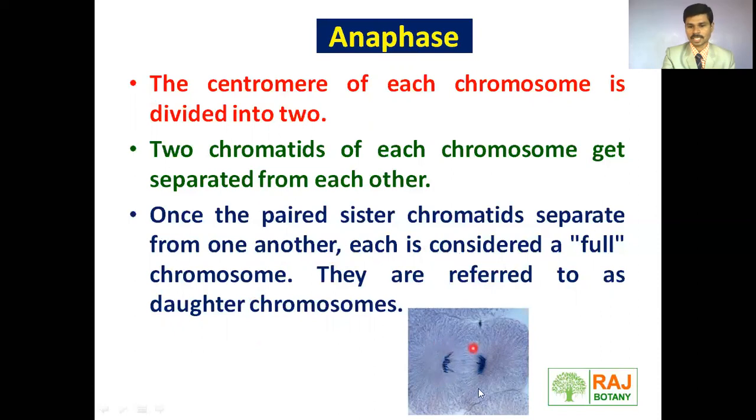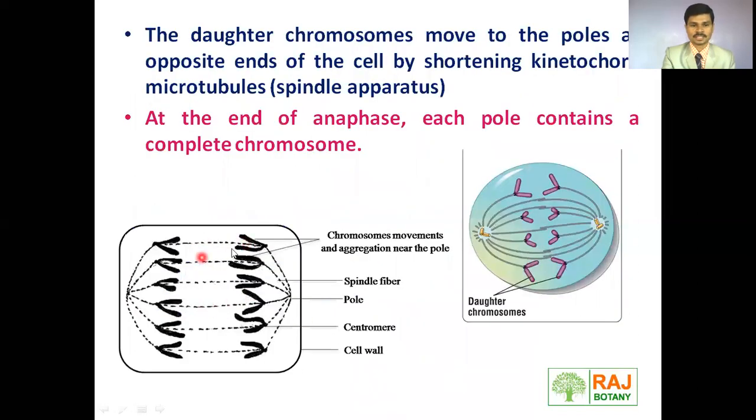Here is the actual picture of anaphase, and this is a diagram of a plant cell in which anaphase takes place, and this is a diagram of the animal cell. The daughter chromosomes move to the poles at the opposite ends. These are the daughter chromosomes which start to move to the opposite poles of the cell by shortening of the kinetochore microtubules.